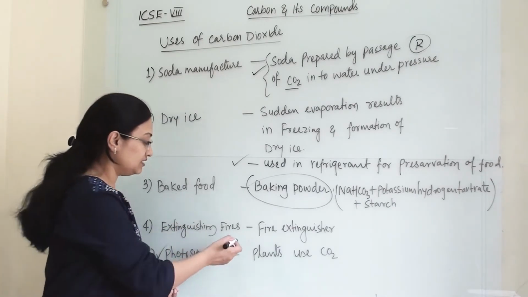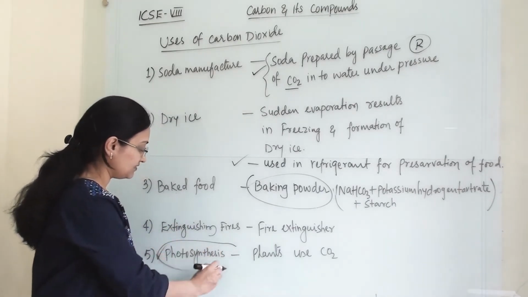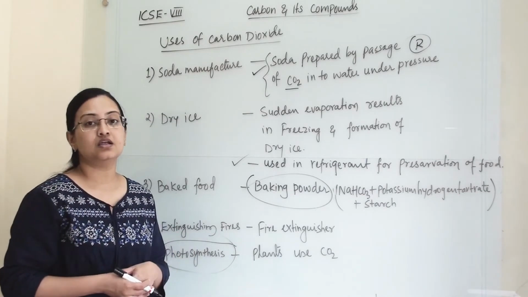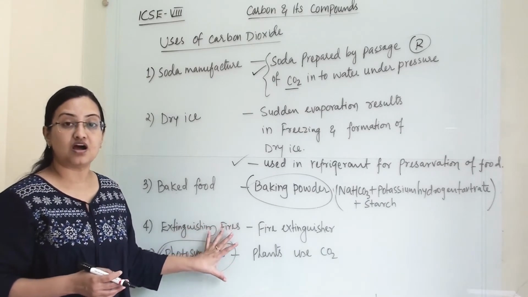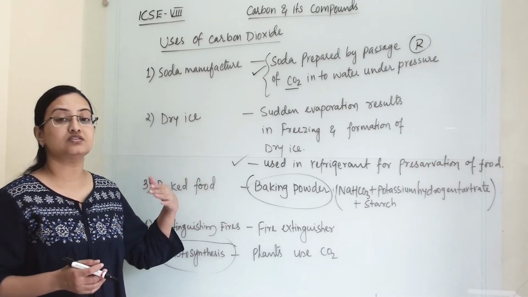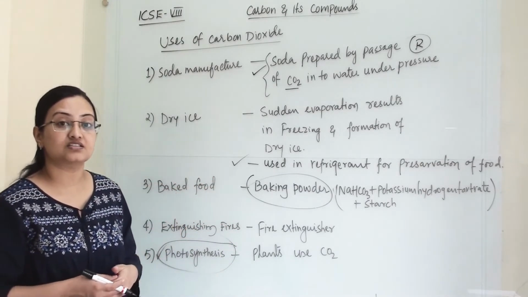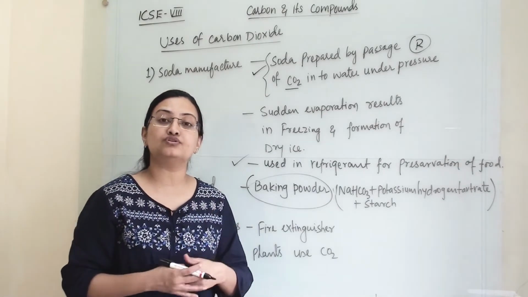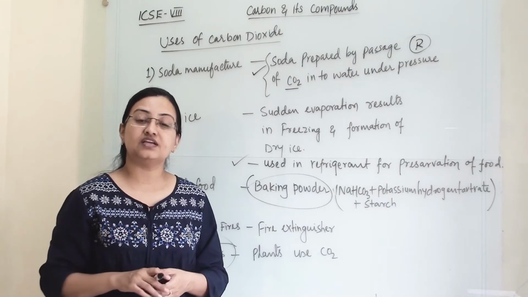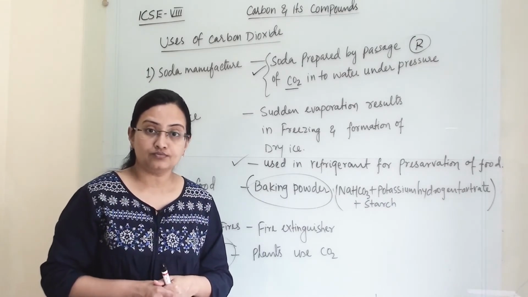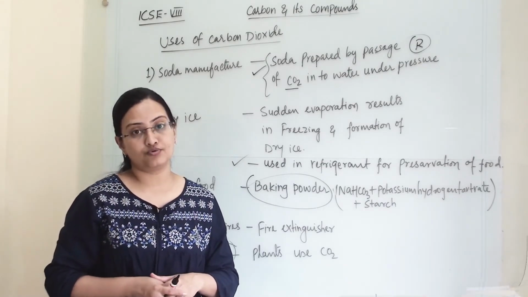Then we need to mention that in photosynthesis plants use carbon dioxide. So this is how the question can be asked from the uses, or sometimes they will directly ask a 2 mark question: mention 4 uses of carbon dioxide. All the reasons and questions are mentioned in a comment down below. Please check the pinned comment for more questions.